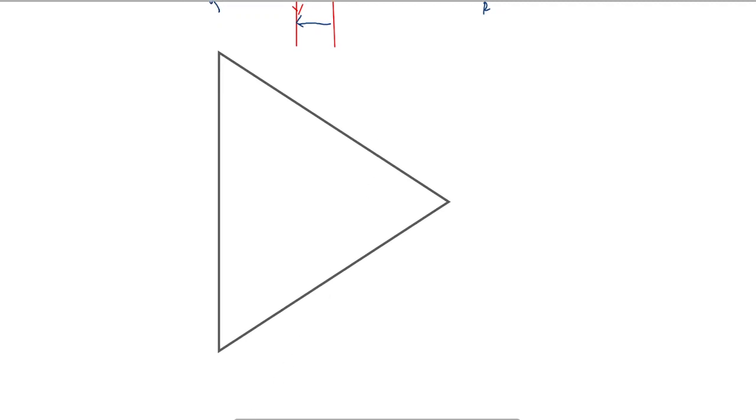We take a second case where let this angle be 90 degrees. So this would be 45 degrees. This also would be 45 degrees. Again, let's take one light ray from a given point. Let this point be, say, some point A. The light ray falls normally on this face.